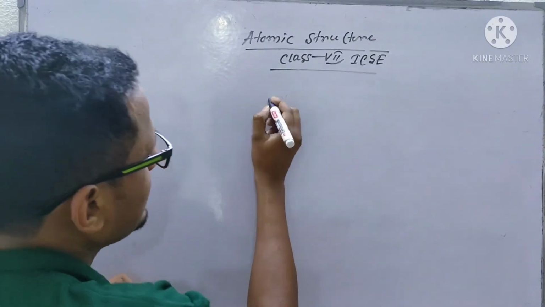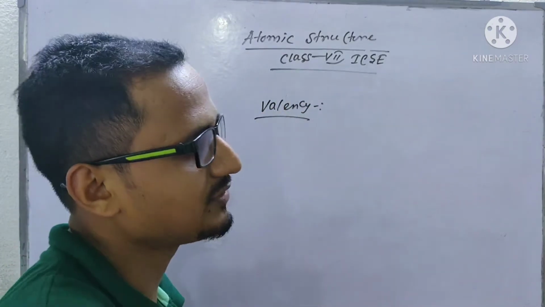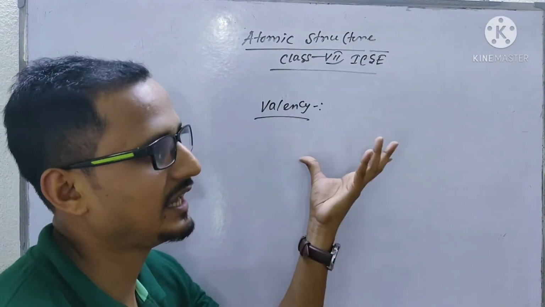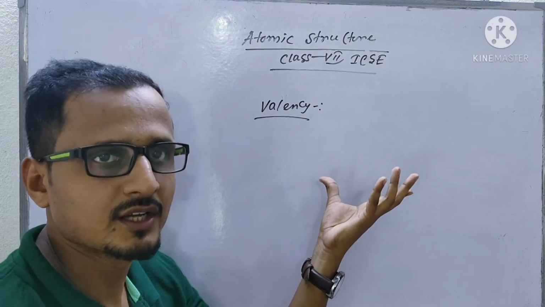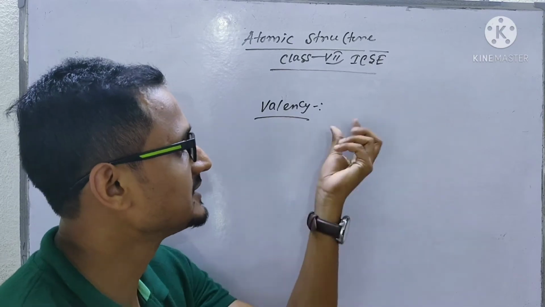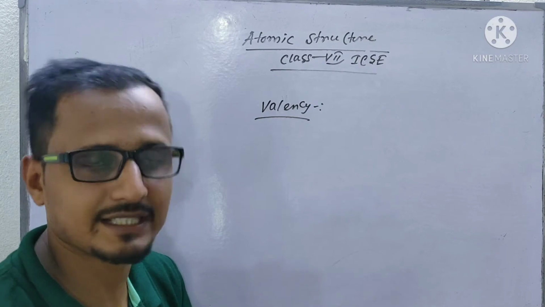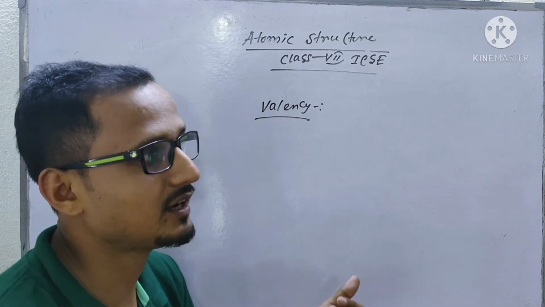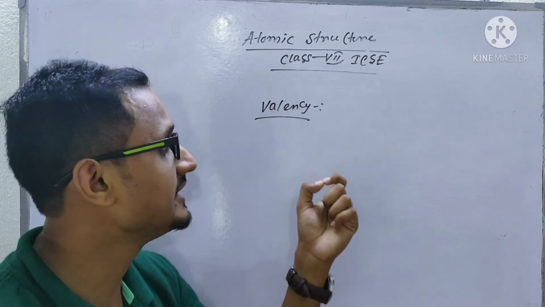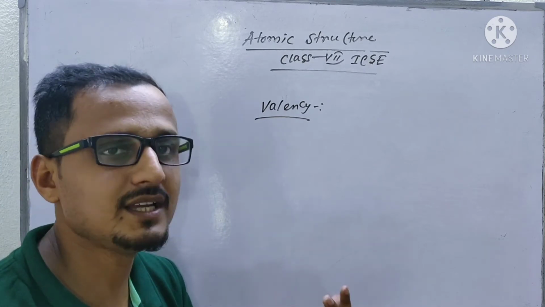Valency means the number of electrons released or accepted by an atom to get stable. That is the valency of that atom. If the element is a metal, its valency will be positive, and if the element is a non-metal, its valency will be negative.